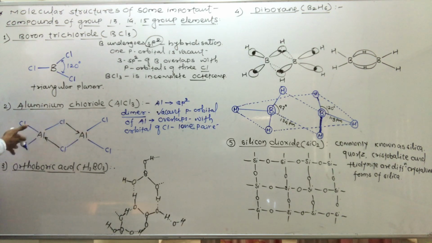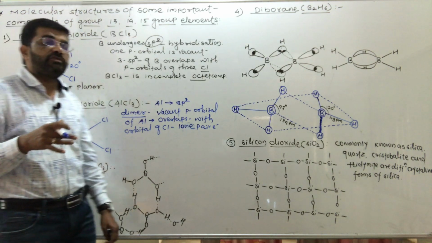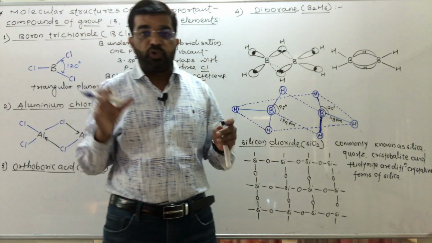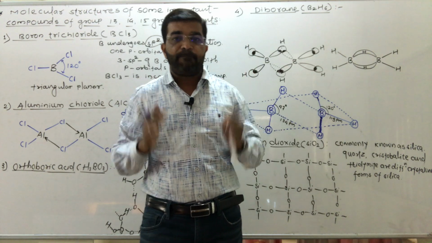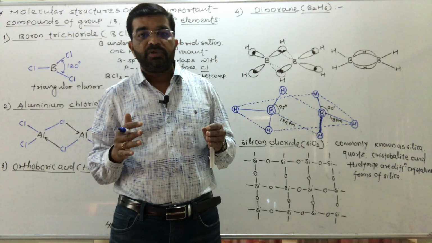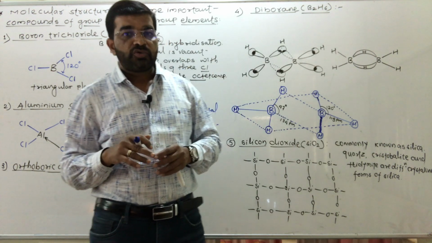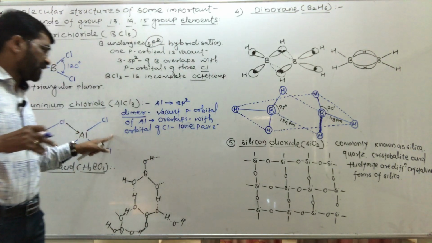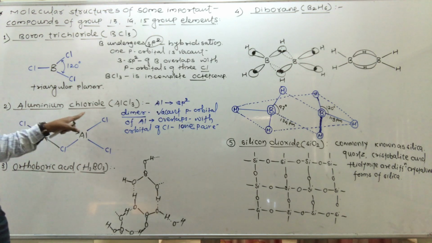And this is the dimer of AlCl3, that is, 2 units of AlCl3 united together. That is the molecular structure of aluminium chloride.